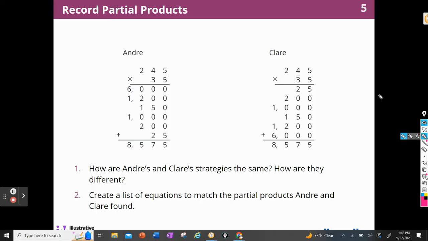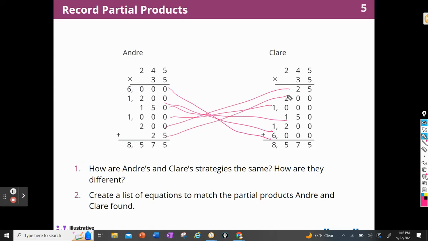And the partial products are the same, aren't they? 6,000, 1,200, 150, 1,225. Wow. So, how are they different? They found them in the exact opposite order, didn't they? Andre found 25 last, Claire found it first. Andre found 200 second to last, and Claire found it second.